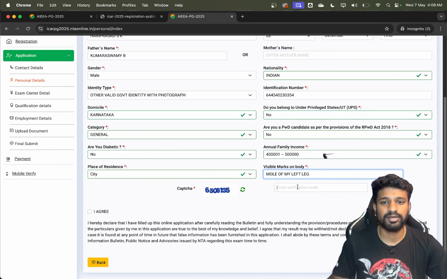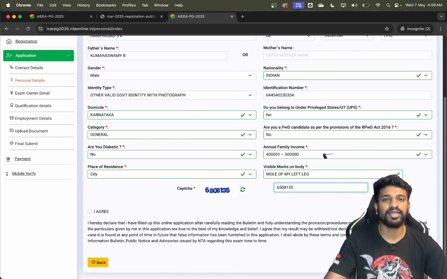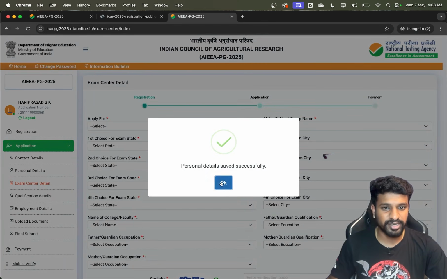Just enter the captcha here. Visible marks are something like any mole on your body, so you can mention it here. That's it, as simple as that. Just save this page, and this is also done.